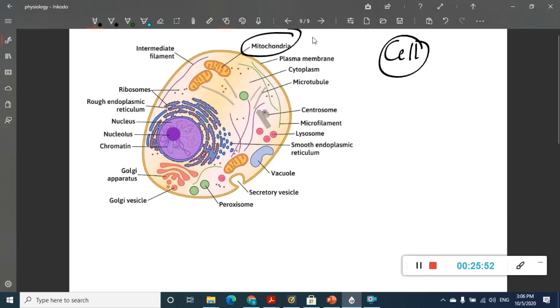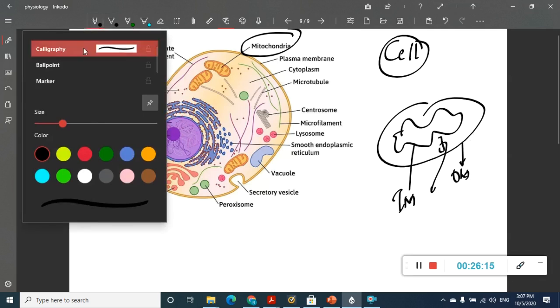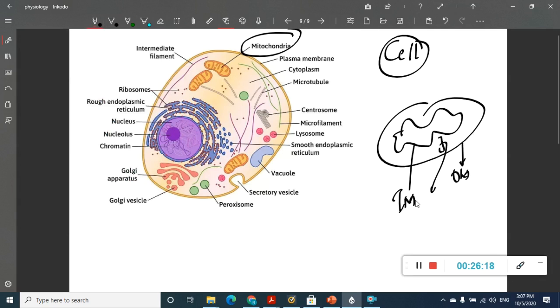These mitochondria are called the powerhouses of the cell, because this is where energy metabolism occurs, and ATP synthesis also occurs in this membrane. These mitochondria have two different membranes, a bilipid layer. It has an outer membrane and an inner membrane, and in between is the intermembranous space.